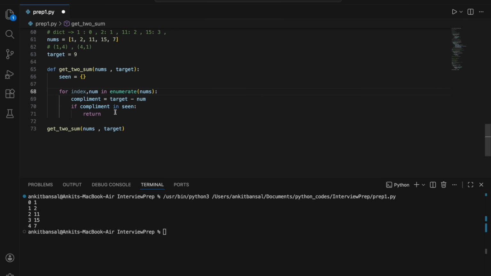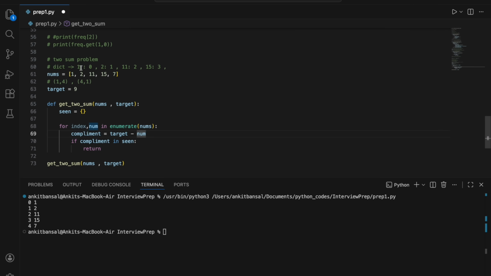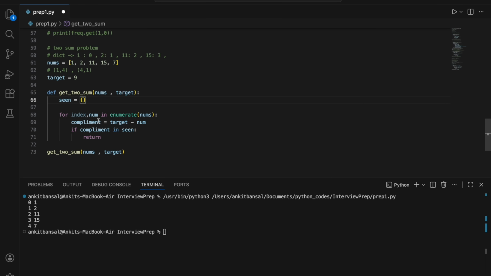So I'm saying if this is there, I have already seen this difference. I need target minus num. So if it is 1, and I have seen 8 here, then we are good. The sum 1 plus 8 will be 9.